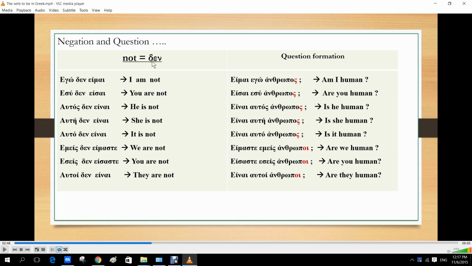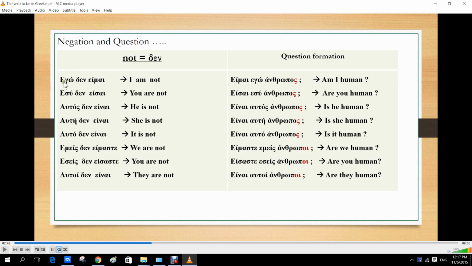So to form the negation, so to say I am not, we just basically add δεν, and this goes for all the verbs in Greek and all the forms and all the tenses. So, εγώ δεν είμαι, I am not, εσύ δεν είσαι, you are not, αυτός δεν είναι, he is not, αυτή δεν είναι, she is not, αυτό δεν είναι, it is not, εμείς δεν είμαστε, we're not, εσείς δεν είσαστε, you're not, αυτοί δεν είναι, they are not. Okay, so you just add δεν, and it means just not.